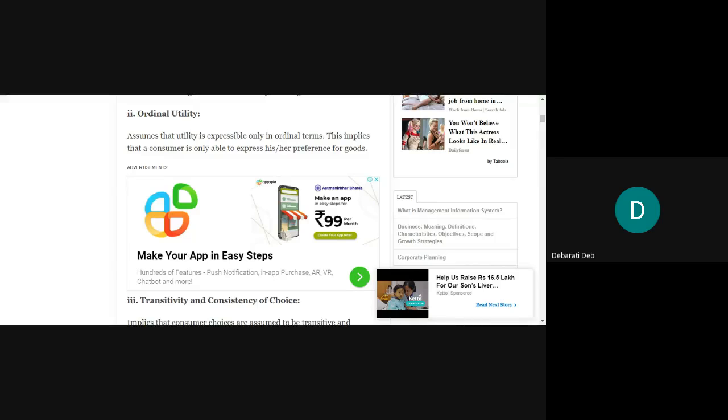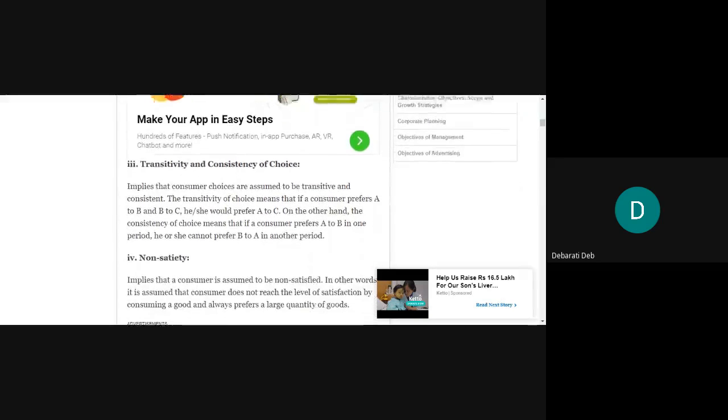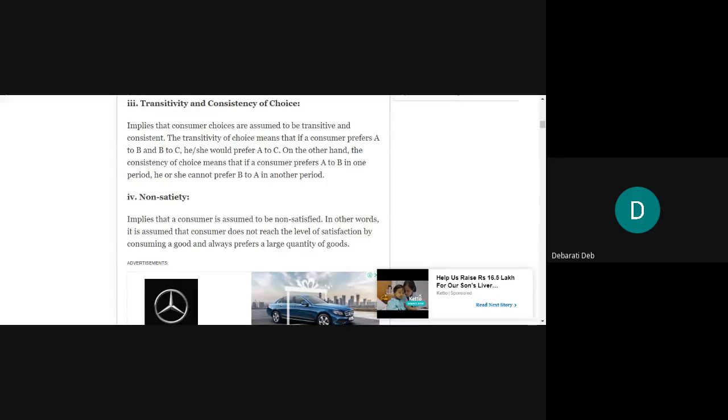Okay, so the third assumption is the transitivity and consistency of choice. What does it imply? It implies that consumer choices are assumed to be transitive and consistent. What does the term transitivity mean? It means that if a consumer prefers A to B and B to C, he or she would prefer A to C. This is called transitivity.